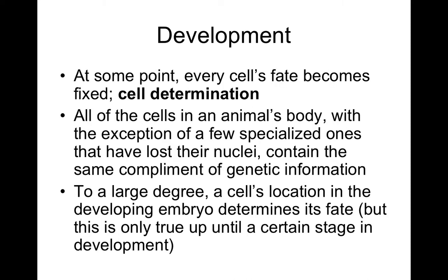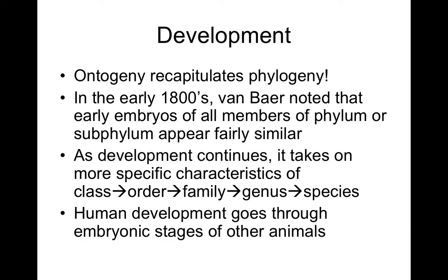At some point, every cell's fate becomes fixed. These cells are then determined. This is cell determination. All of the cells in the animal's body, with the exception of a few specialized ones, have the same complement of genetic information. To a large degree, a cell's location in the developing embryo determines its fate, but this is only true up until a certain stage of development.